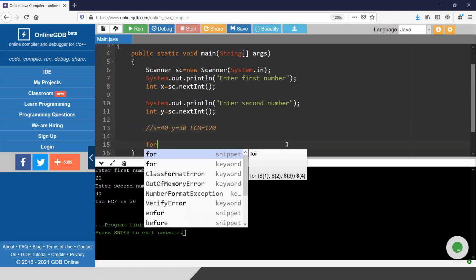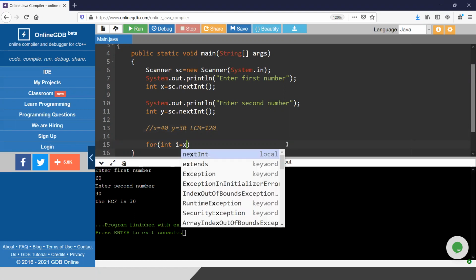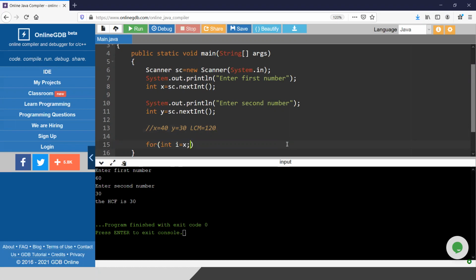I can introduce one variable, int i equals x, where the larger number is x. If I do not have any condition, I can just simply write true, or i greater than 0, anything you can give. I do not have any specific condition here. Whatever I do, I equals i plus x.